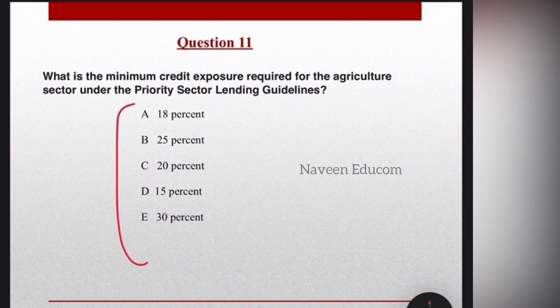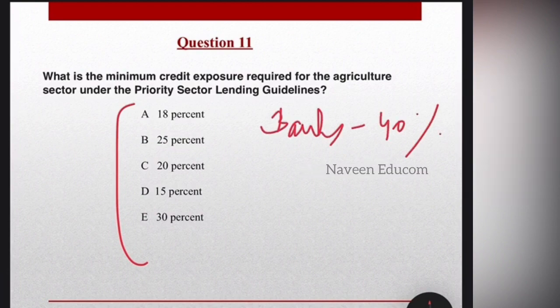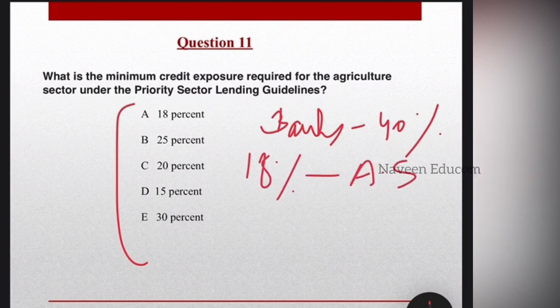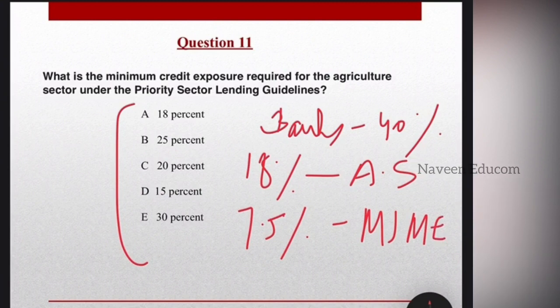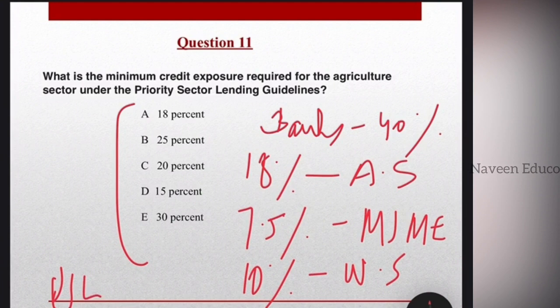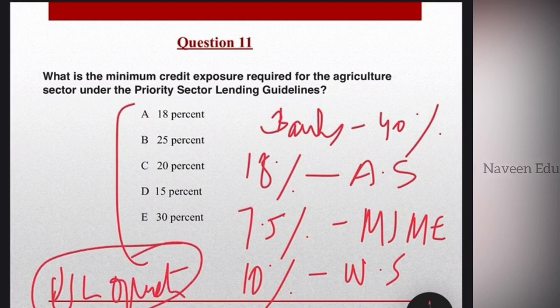What is the minimum credit exposure required for the agriculture sector under the priority sector lending guidelines? So students, the bank has to give at least 40% of adjusted net bank credit in order to meet the PSL guidelines of the Reserve Bank of India. Within that quota, the bank should give 18% to the agriculture sector, very important students, and 7.5% to the MSME, that is micro, small and medium enterprises, and 10% to the weaker sections of the society in order to fulfill the PSL quota. So hope you are getting.